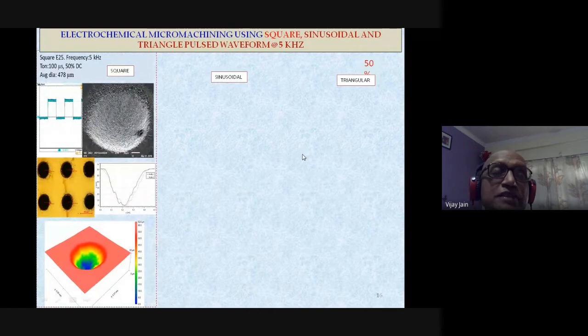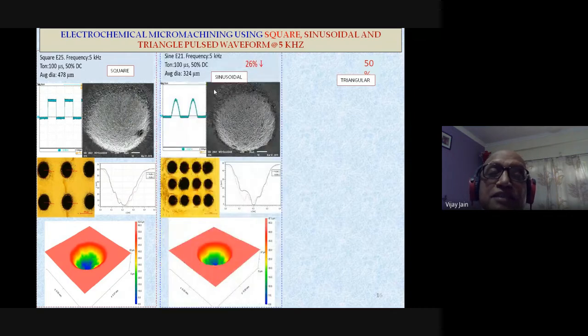Now you can see some more results over here. Square pulses, and these are the sinusoidal pulses over there. Now you can see this area, and here also there is some area in case of sinusoidal pulses. This is quite fine over here. This is what is shown over here.